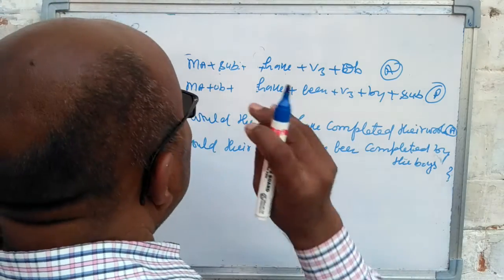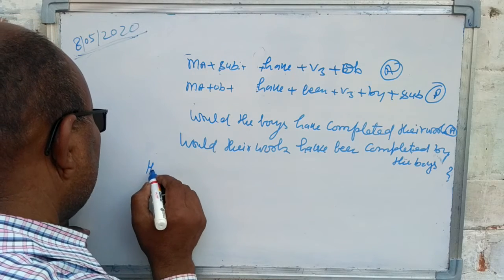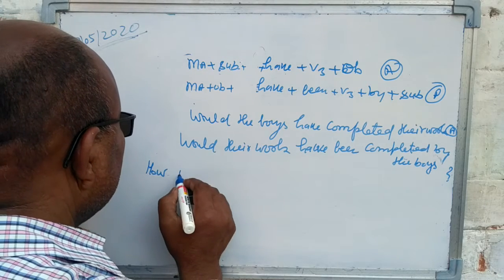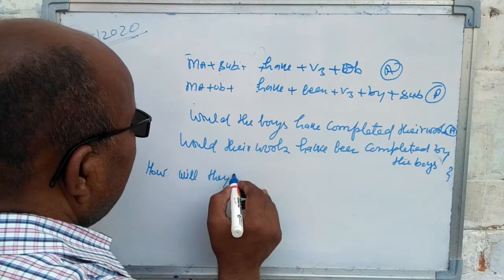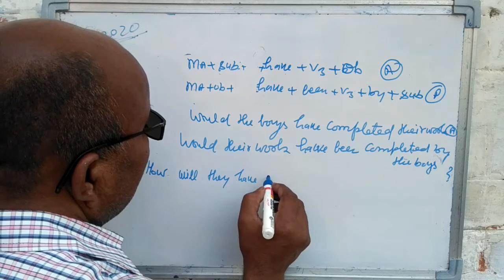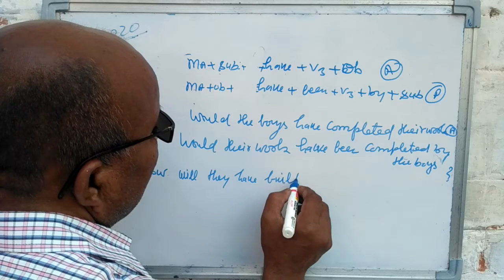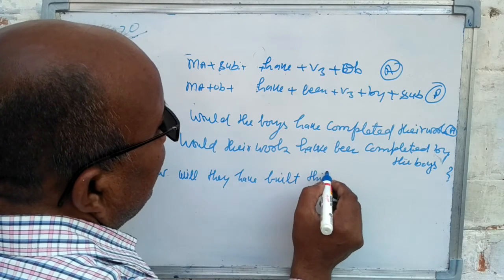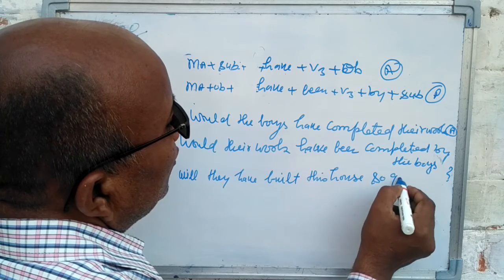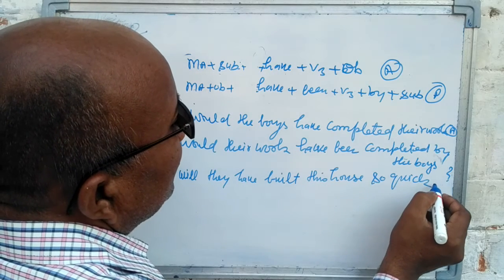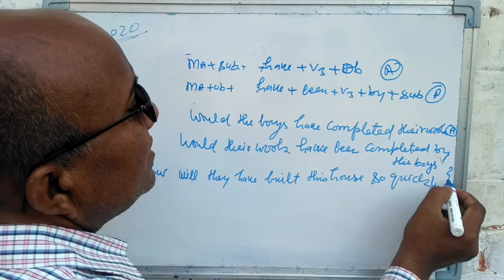And if you find a question word, for example, how will they have built this house so quickly? This sentence is in active.